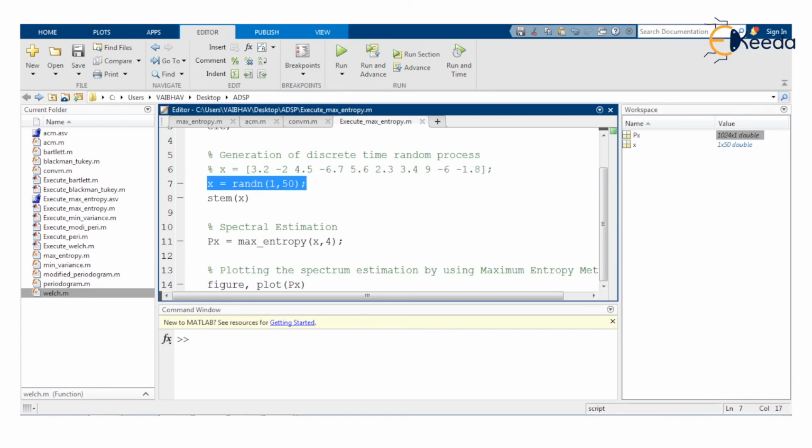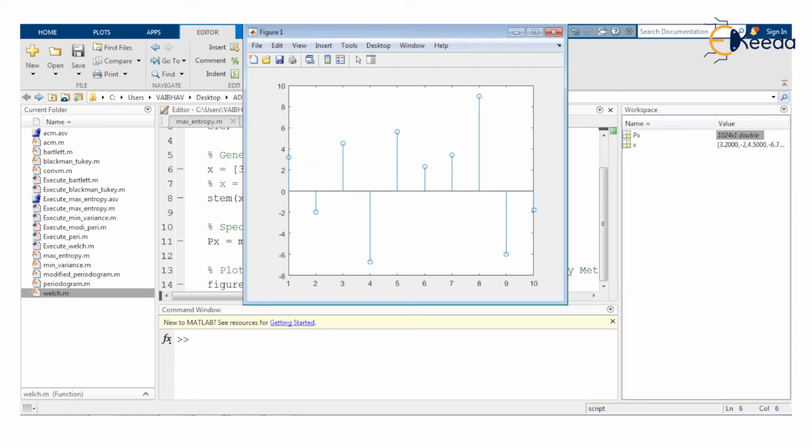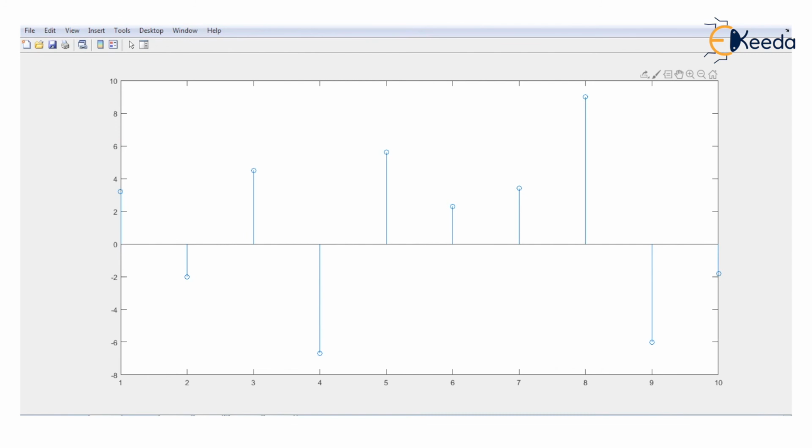Instead, if we comment it out and change the input to the earlier one where we had only 10 samples, let us check the performance of the maximum entropy method. Saving the changes and executing this program, you can see here figure 1 that I maximize having the 10 samples.